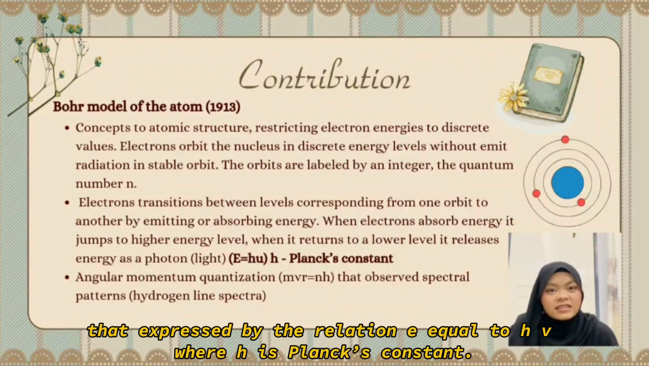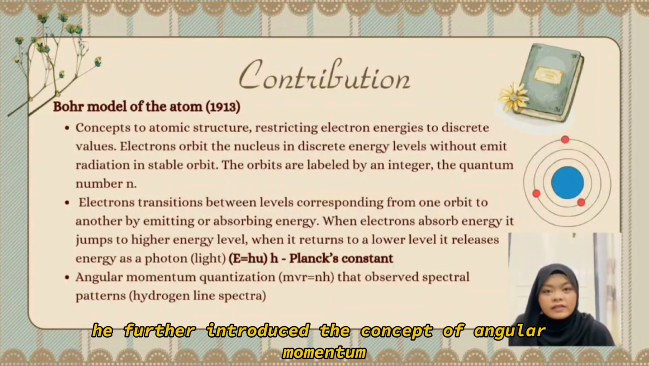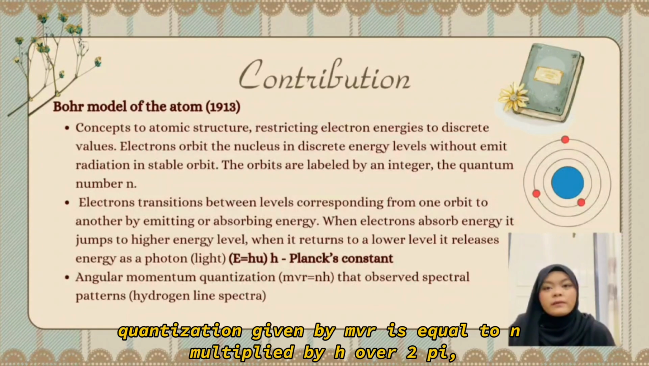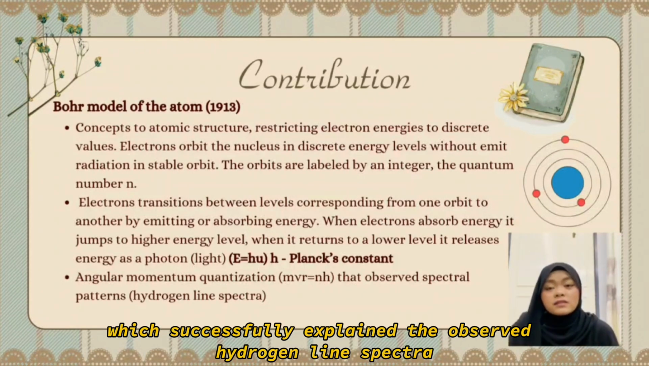As expressed by the relation E equals hν, where h is Planck's constant. He further introduced the concept of angular momentum quantization given by mvr equals n times h over 2π, which successfully explains the observed hydrogen spectra.